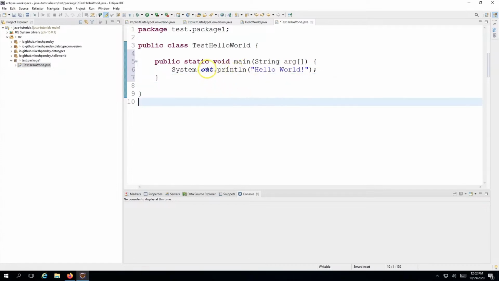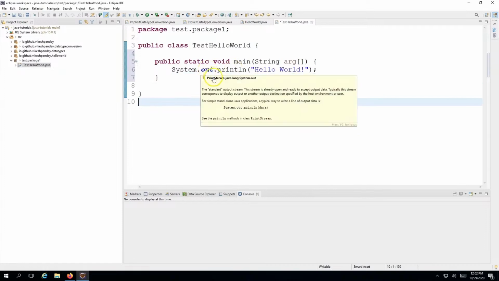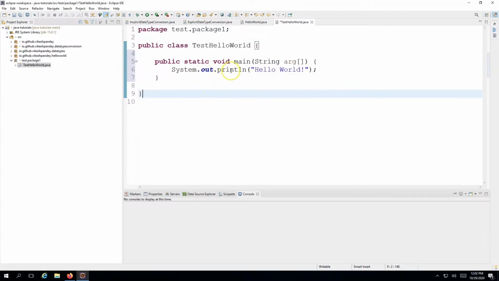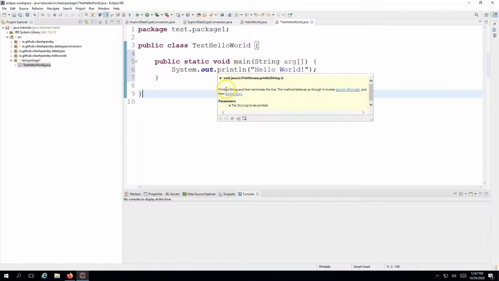Let's hover over that. Let's first see out here. You can see this is a stream object which is used to print anything, which is ready to accept output data basically. And then we go to the println method, and it says prints a string and then terminates the line. Like I mentioned earlier as well, this whole syntax is used to print, and actually this is the core method. This is the real method which prints something on the console. So the System class uses the output stream to print something on the console with the help of the println method.